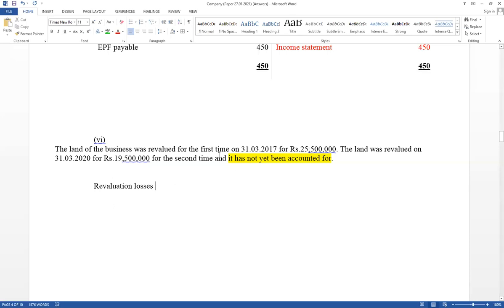Therefore, revaluation loss, think about 25,500, that is the first time revaluation amount, minus this year's revaluation amount, 19,500. This year's revaluation amount is lower than the first time revaluation amount. Therefore, the loss equals 6,000. Now think how to record this year's loss. In the trial balance, there was a first time profit also. Try to recognize how to record this year's loss.